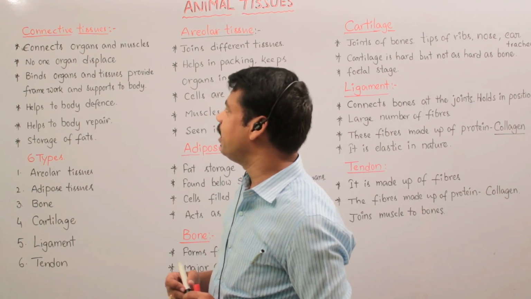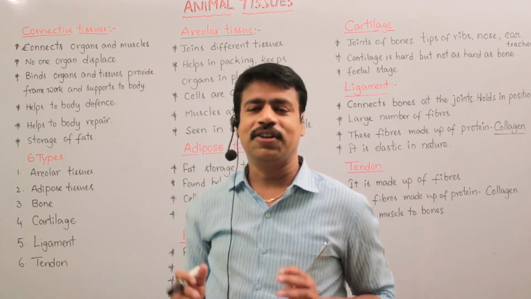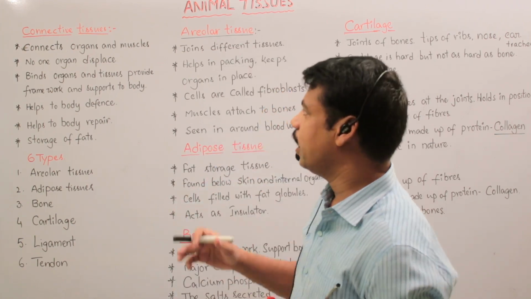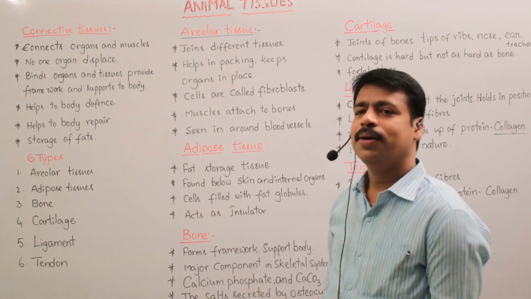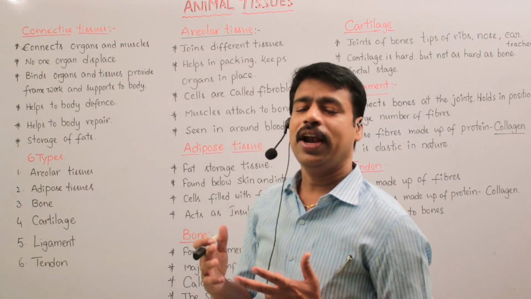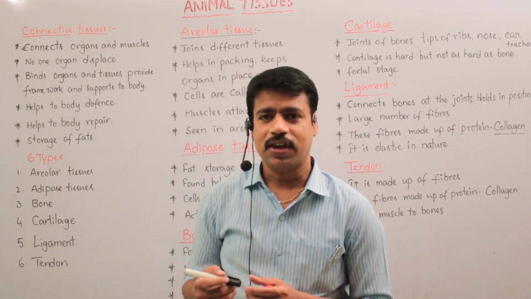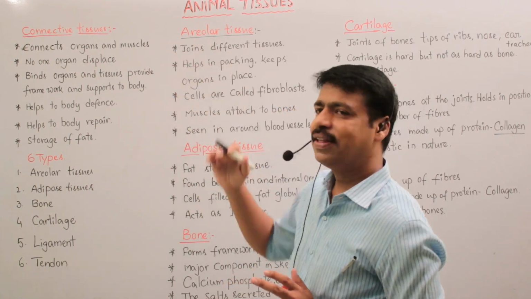And right now we discuss connective tissue. So what is connective tissue? Where is it located? It connects organs and muscles. Our body is made up of many kinds of organs, so it connects the organs and muscles.